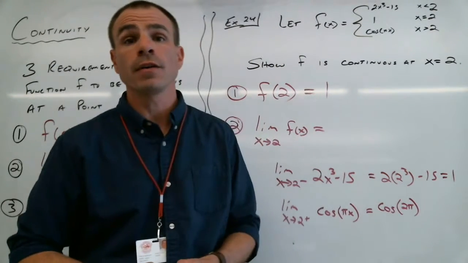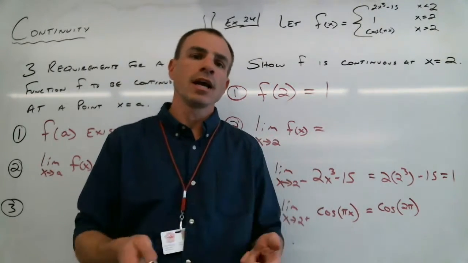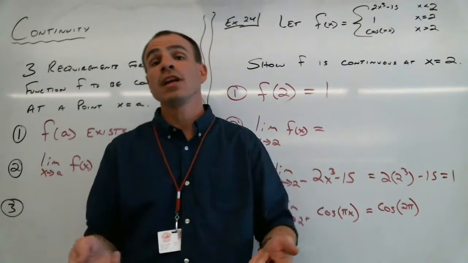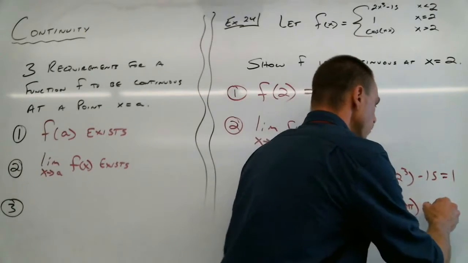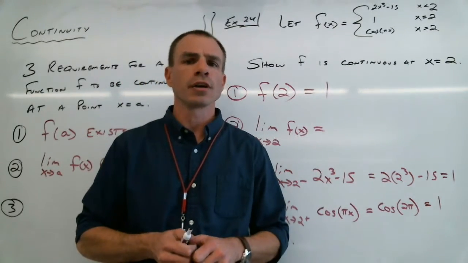You studied the cosine function in pre-calculus. Cosine and sine have a revolution of 2 pi units, which means that the cosine of 2 pi is the same value as the cosine of 0. Cosine of 0 is 1, so this is equal to 1. And you can verify that on your calculator if you're still a little rusty on your trig values.